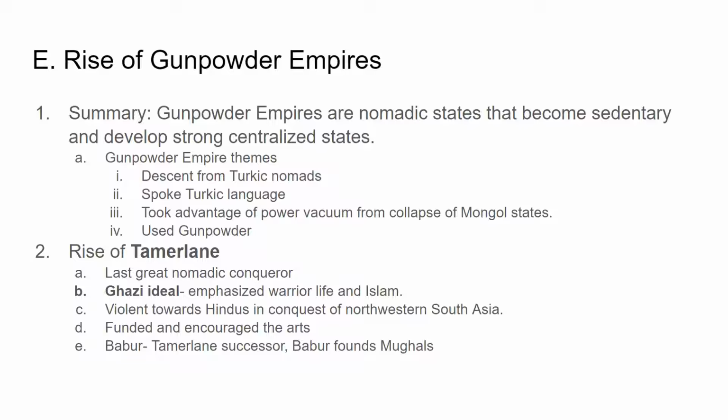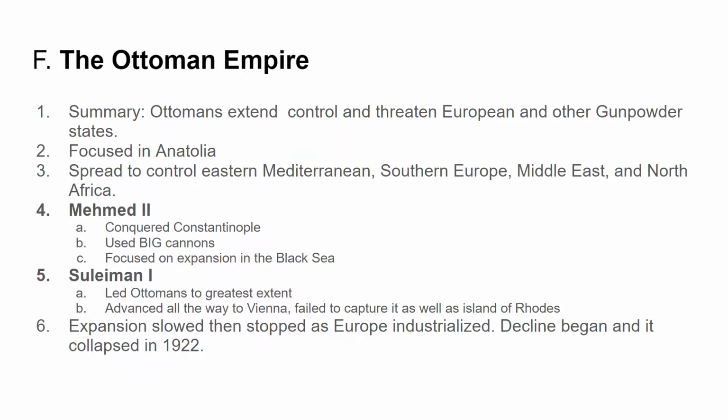But he did also fund and encourage the arts. And his successor, Babur, ends up founding this very famous dynasty in India called the Mughals, which we'll get to soon. The Ottoman Empire, fascinating people, very, very fascinating empire. Hopefully we'll learn more about it in class, but the short version is the Ottomans extend control and threaten European and other gunpowder states. They're focused in Anatolia, but later they spread to control the Eastern Mediterranean, Southern Europe, the Middle East, and North Africa.